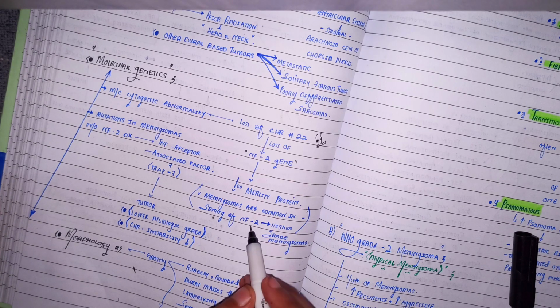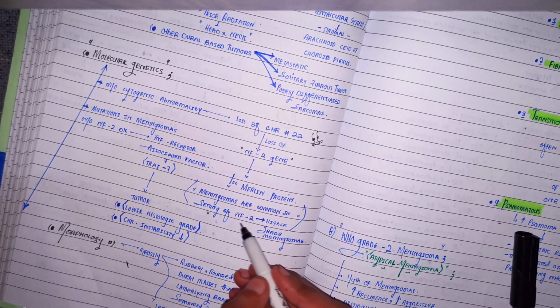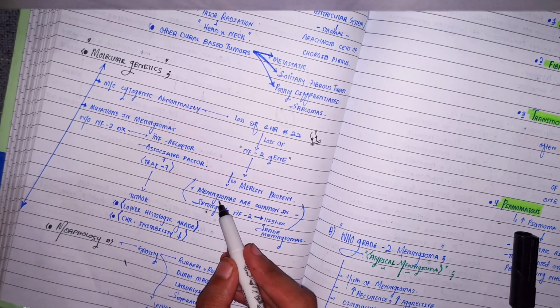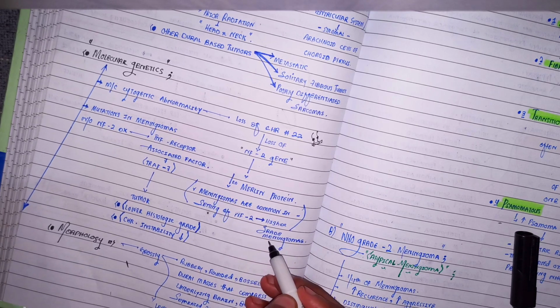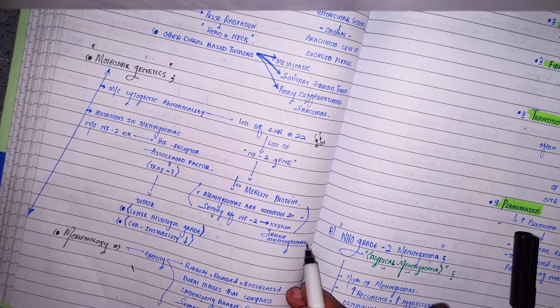So if you are suffering from neurofibromatosis type 2 disease, it is very much possible that you will develop the meningiomas, especially the high grade meningiomas. I hope you understand what I'm trying to say. What is the underlying mutation?